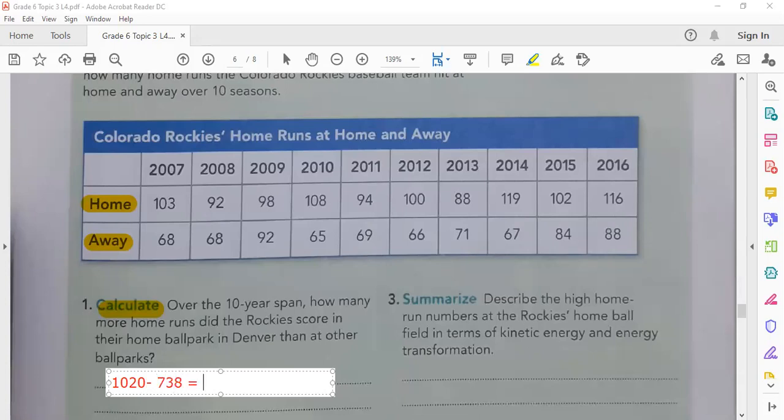The total at home is 1020, minus 738 away. 1020 minus 738 is equal to 282 more at home. This is the answer. Are you writing?